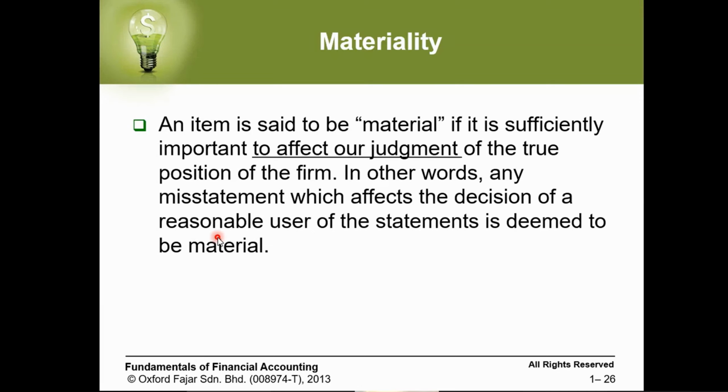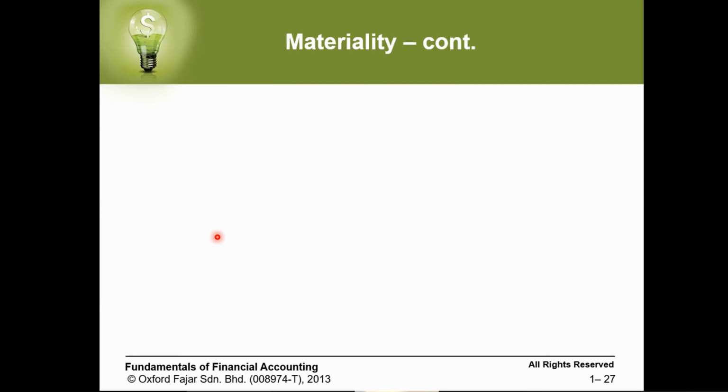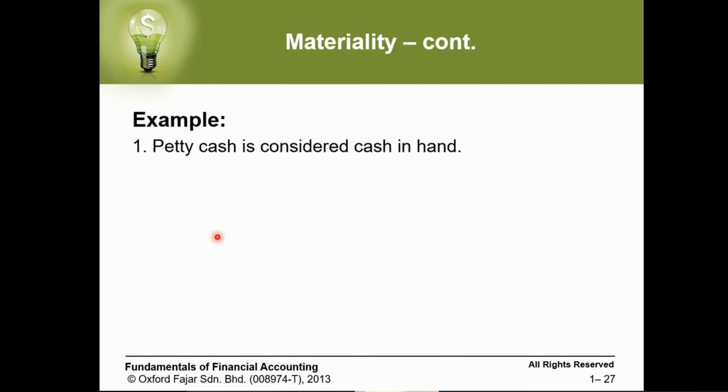We said an item is considered material when it affects the judgment about the company. Example: petty cash is considered as cash in hand. In some companies, we have what we call petty cash, which is an amount of money they give each month to cover some expenses.